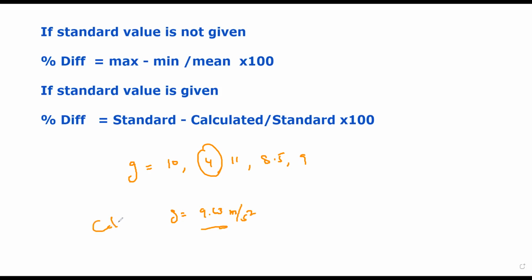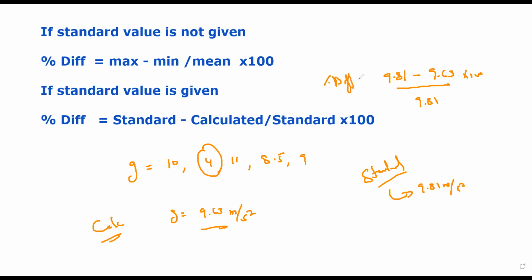This is what we calculated. But what is the standard value? 9.81 is the standard value of acceleration due to gravity. So if we want to calculate the percentage difference, how do we calculate it? It will be the standard value minus the calculated value divided by the standard value, times 100. So we'll get the percentage difference.